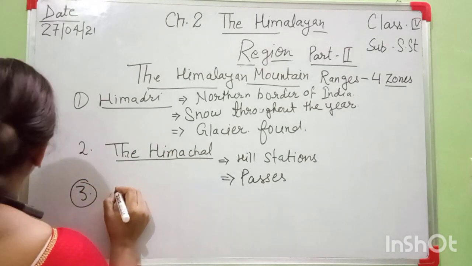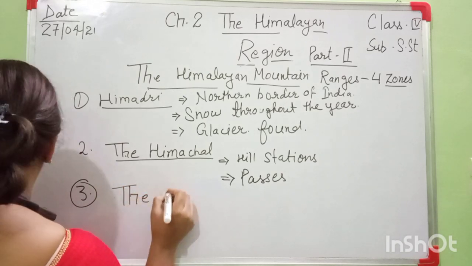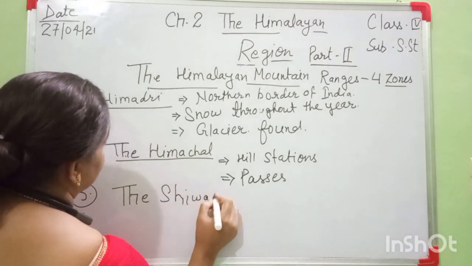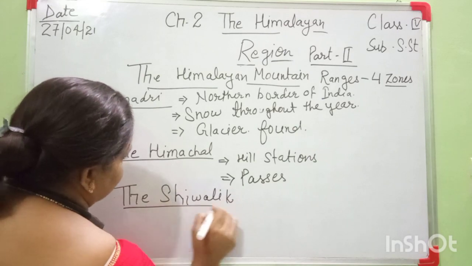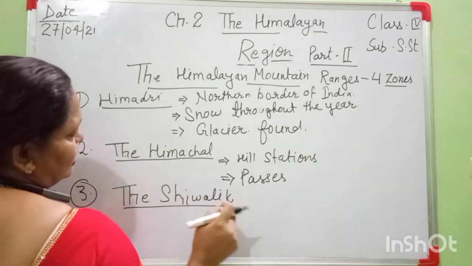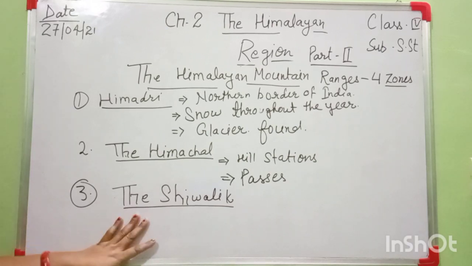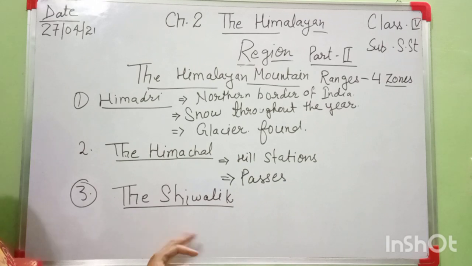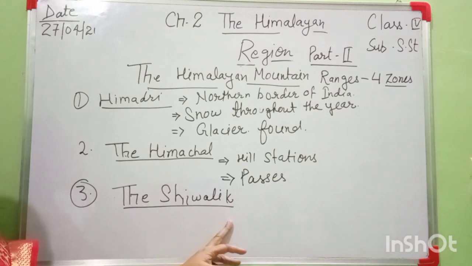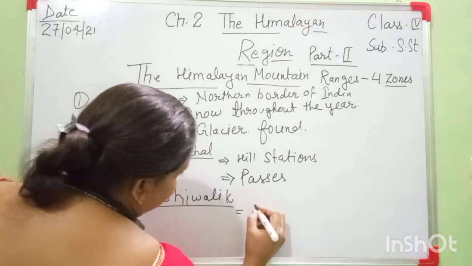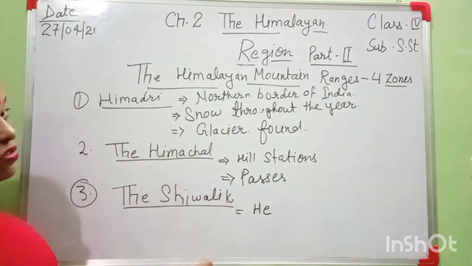Okay, then next is the Shivalik range. The Shivalik range lies in the lower Himalayas. The Shivalik range lies in the lower part of the Himalayan region. It has only low-lying hills. This area receives very heavy rainfall. It means the Shivalik range receives heavy rainfall. These are the important features of this part.